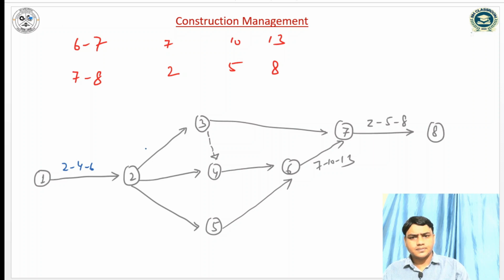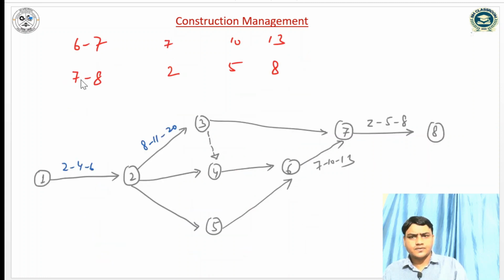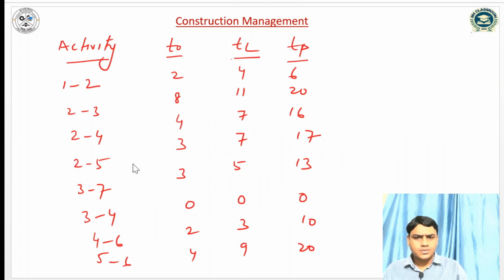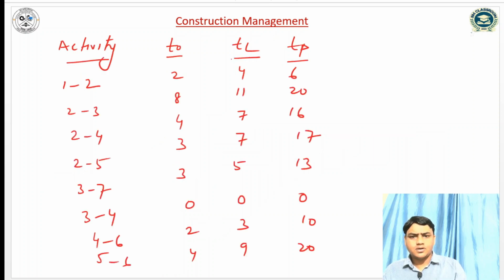For 2, 4, it is 4, 7, 16. And for 2, 5, it is 3, 7, 17.